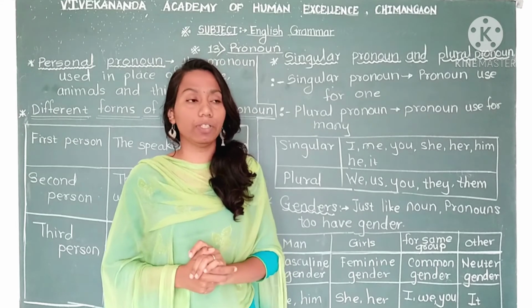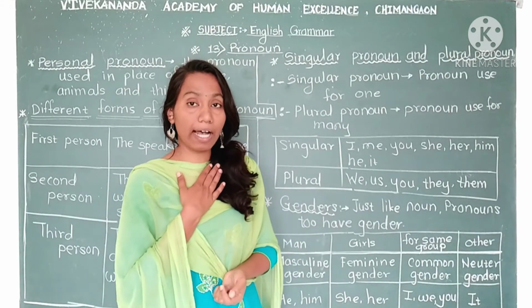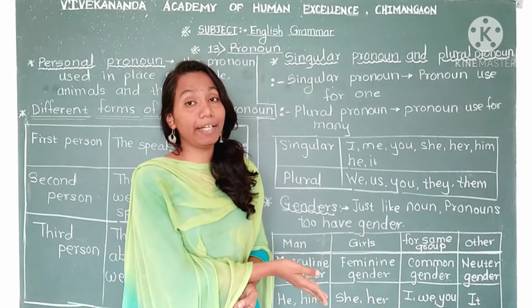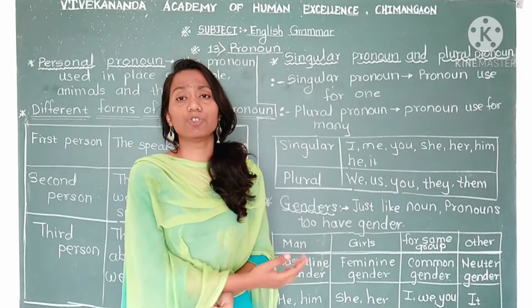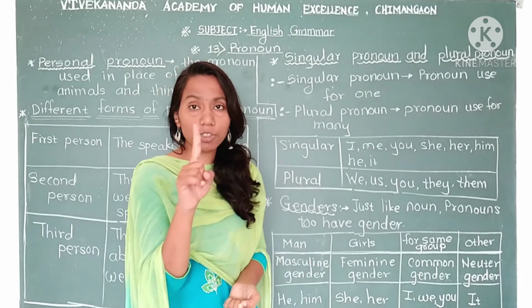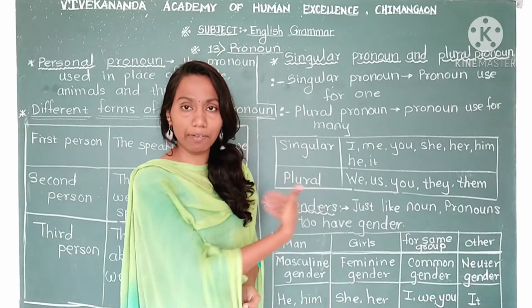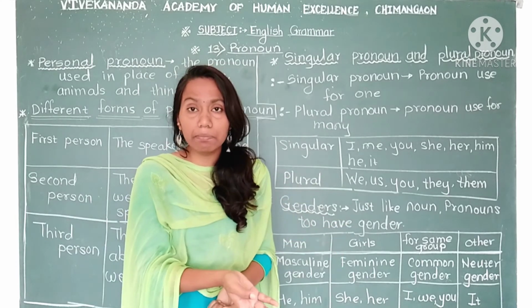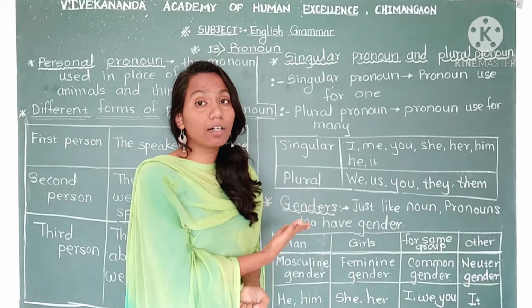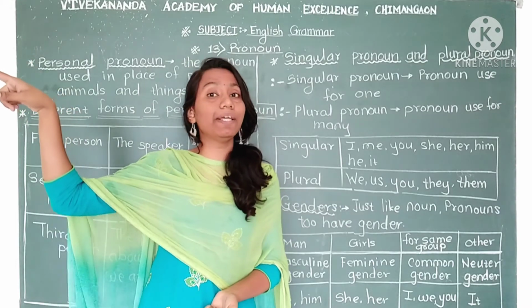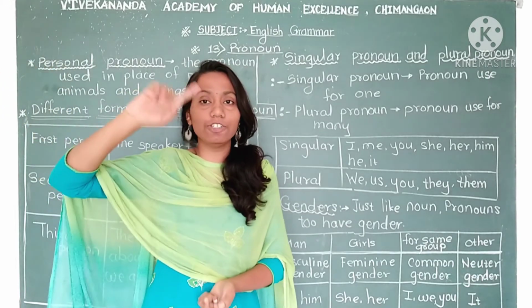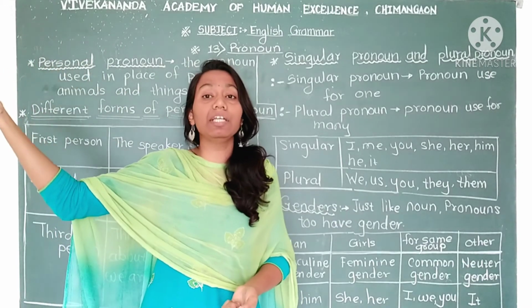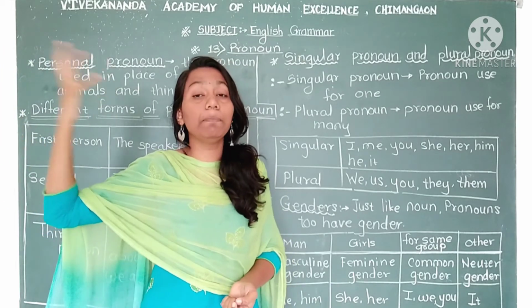Then we call it plural. For an example, if I am here with my friends, I can use we. We means not just only one, na? We means many. Me and my friends are many in numbers. So we, us, or we are saying they are playing cricket. It means there is not just only one, many kids or many players are there.